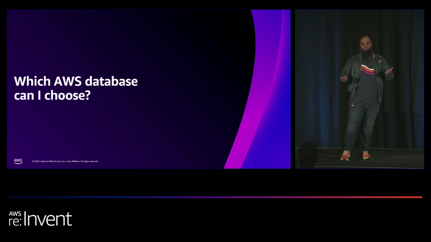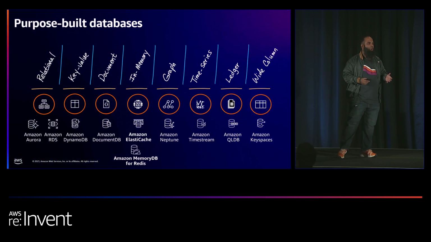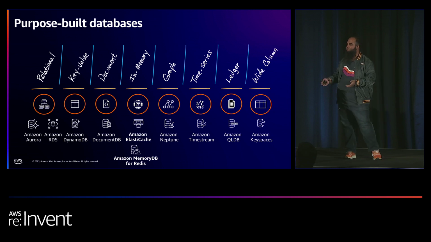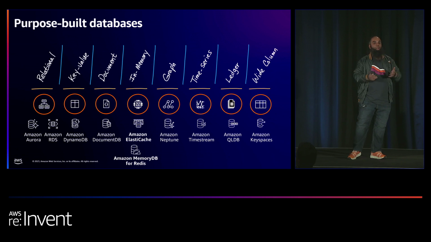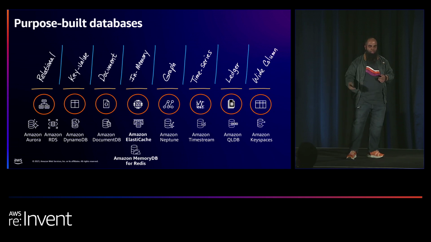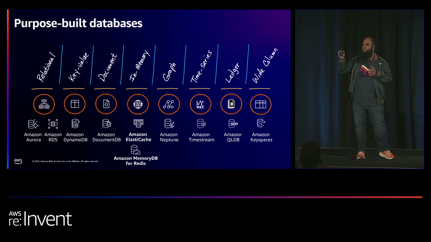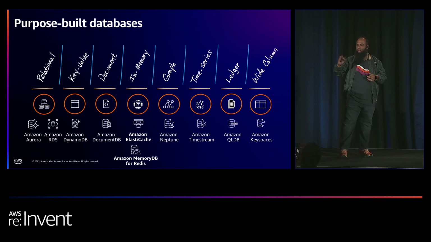And the first question that comes up is, there are so many databases in AWS. Which database do I actually choose? A lot of that depends on your use case, right? It depends on the kind of access patterns that you have, what kind of data you're trying to store, and how you're actually going to access that data once it is stored. So we call this a series of databases which is purpose-built. We have a lot of examples online, and you can ask me later after the talk, and I can share some more resources on this, where you can decide based on your access patterns and plug in a certain database. So whether it's relational, all the way down to key value, document, in-memory, time series, and even wide column, right? You have everything.